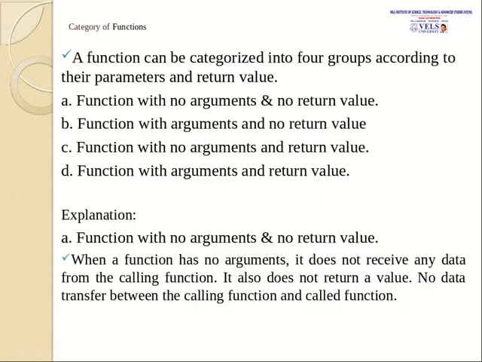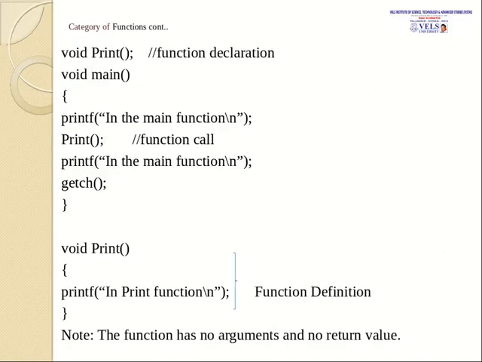Explanation for the function with no arguments and no return values. When a function has no arguments and no return values, it is not going to call the functions with the parameter list, and it is not going to return any value to the particular function. See, I have given you a sample program here. For example, void print, that is the function declaration.